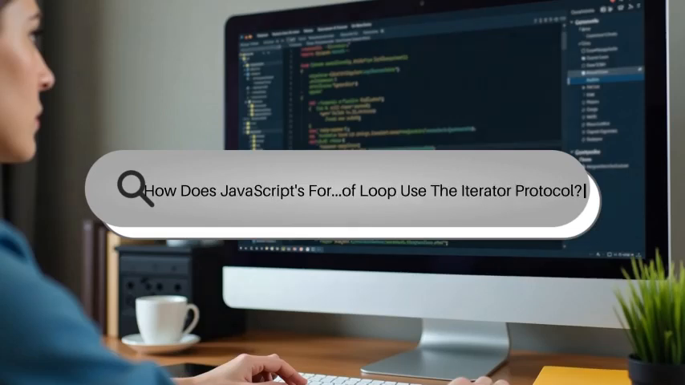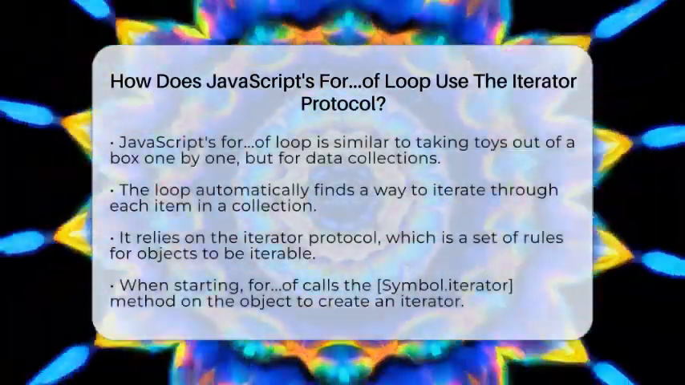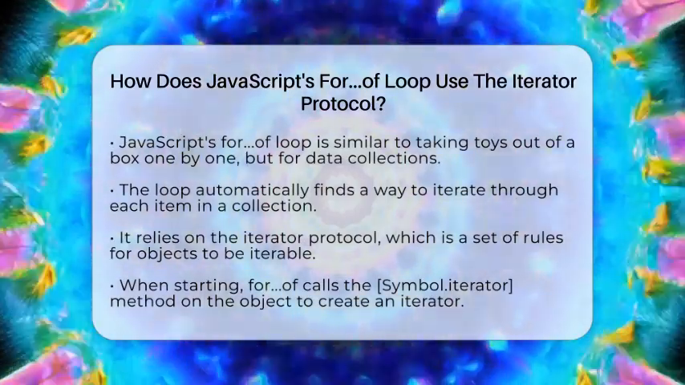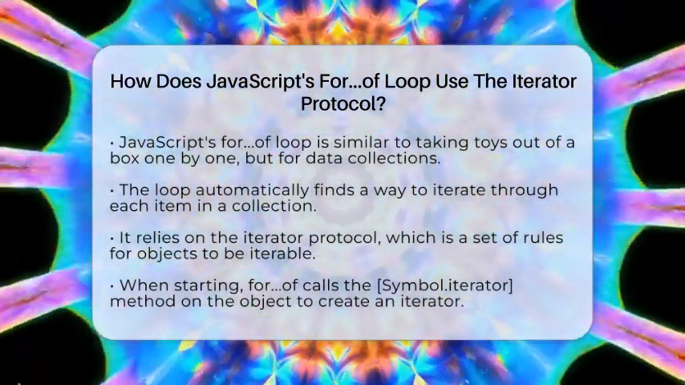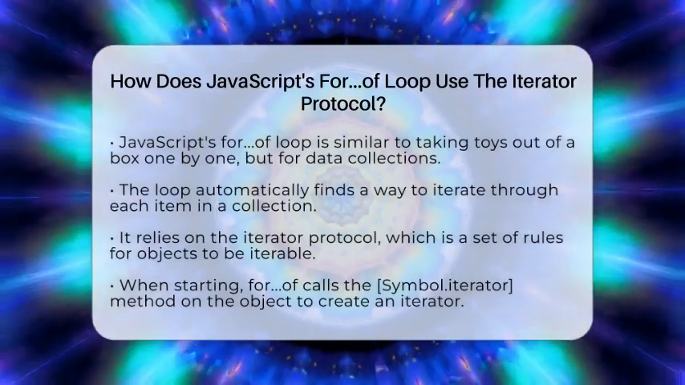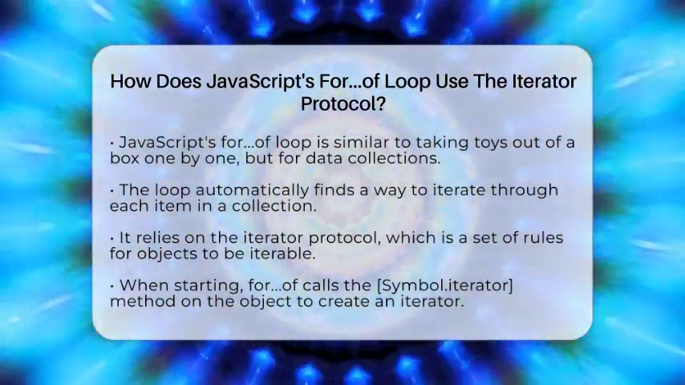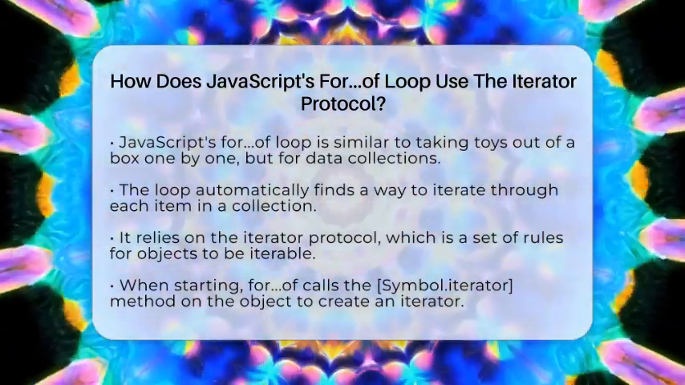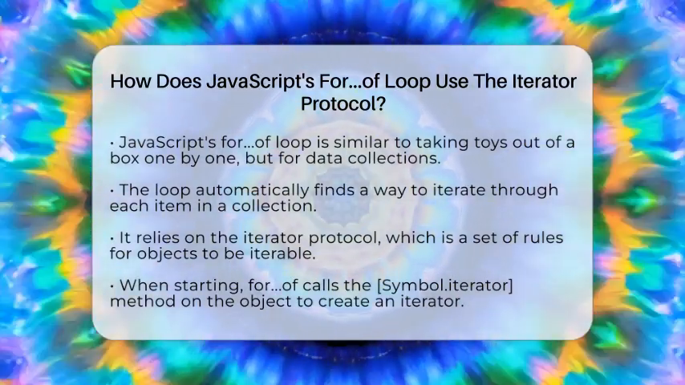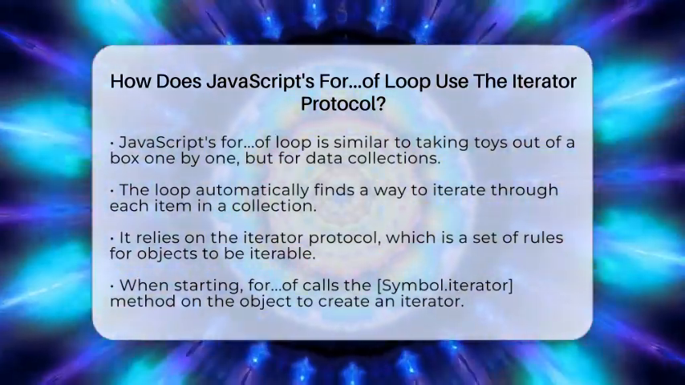How does JavaScript's for loop use the iterator protocol? Imagine you have a box full of different toys and you want to take them out one by one. JavaScript's for loop works kind of like that, but with data instead of toys. When you use a for loop, it automatically finds a way to go through each item in a collection. But how does it do that behind the scenes? Well, it relies on something called the iterator protocol.